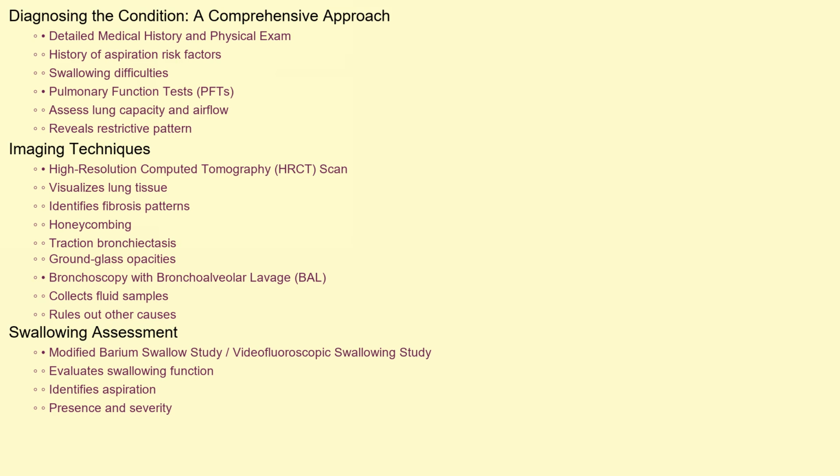High-resolution computed tomography, or HRCT scan, of the chest is essential for visualizing the lung tissue and identifying patterns characteristic of pulmonary fibrosis, such as honeycombing, traction bronchiectasis, and ground glass opacities. Bronchoscopy with bronchoalveolar lavage, or BAL, may be performed to collect fluid samples from the lungs for analysis and to rule out other potential causes of lung disease. A modified barium swallow study or videofluoroscopic swallowing study can help to evaluate swallowing function and identify the presence and severity of aspiration.